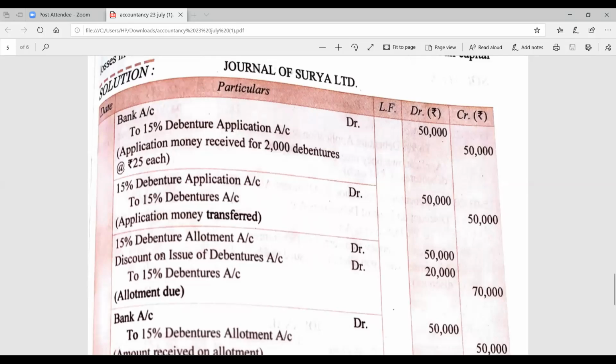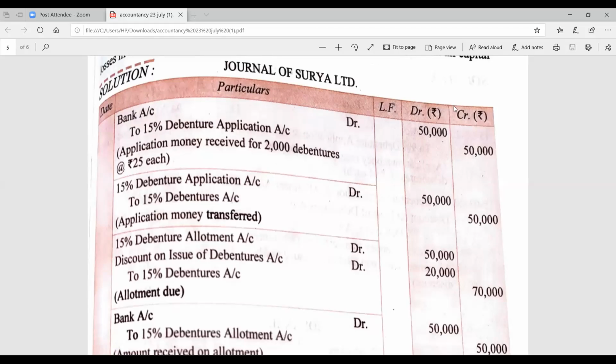Now mark here, along with the 15% debentures. It is 2000 debentures again, multiplied by 35 rupees per debenture, and you will get the amount 70,000. In this way, you can calculate the amount. Please mark in your book because it will be helpful for you for future consultation.